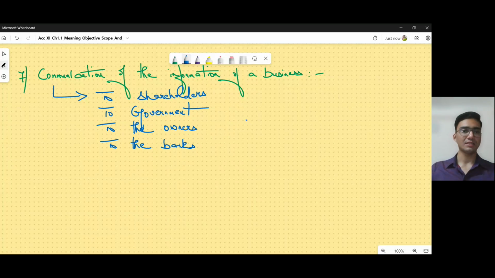All right. So these are the 7 stages. The first is identification of business transactions. Second is measurement of business transactions in terms of money. Third is recording of business transactions. Fourth is classification of business transactions. Fifth is summarizing of business transactions. Sixth is analysis of business transactions. And seventh is communicating this information of the business transactions to the users of this information.